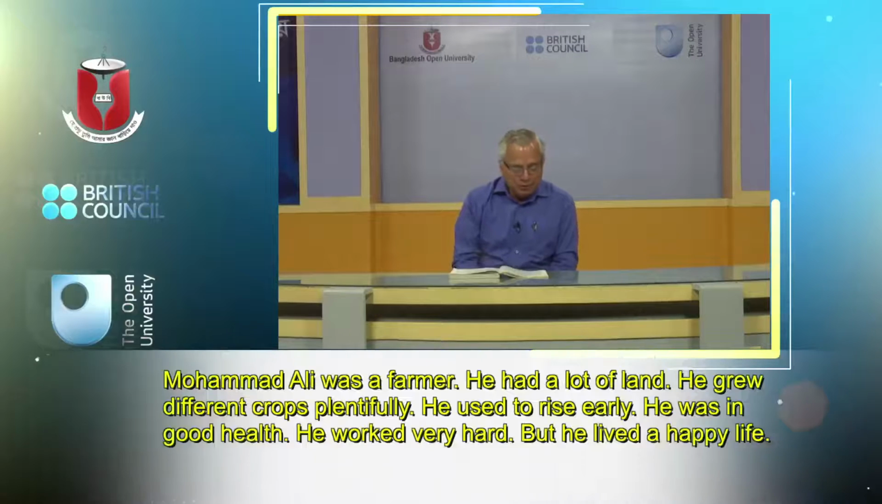Okay? Now let us look at passage B. The description is about Muhammad Ali. Muhammad Ali was a farmer, but you also know that Muhammad Ali was a famous boxer, but he is not in the picture here. Muhammad Ali was a farmer. He had a lot of land. He grew different crops plentifully. He used to rise early. He was in good health. He worked very hard, but he lived a happy life. So you see, this description about Muhammad Ali is given in the past tense.